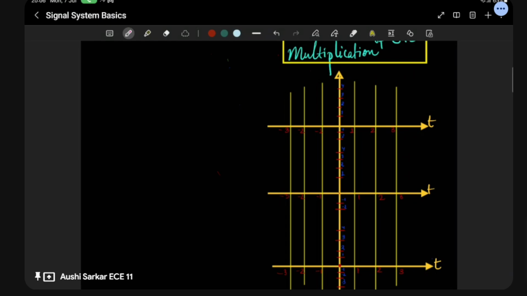Here you can see in -3 to -2, I'll be plotting, let's say it is 0. And then certainly it will go up to 1.